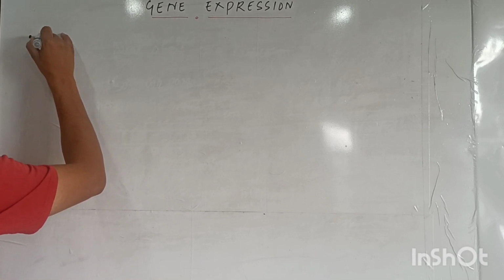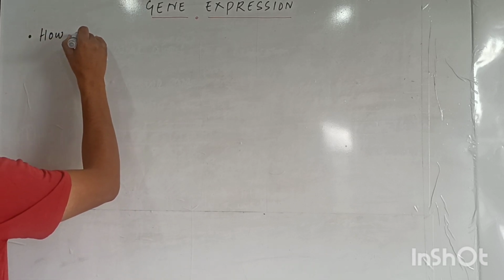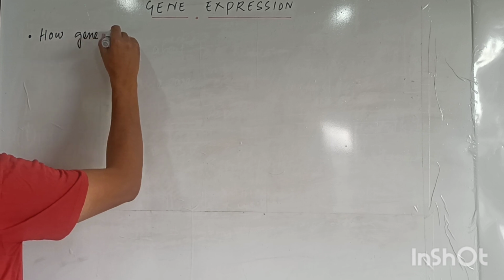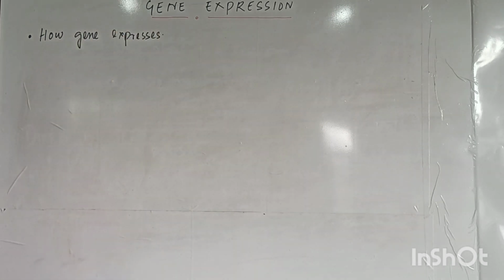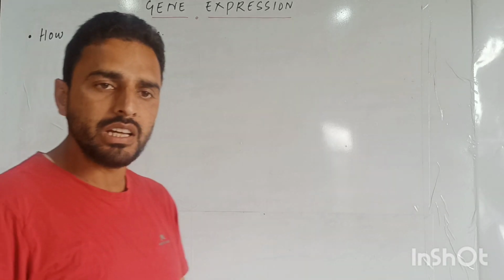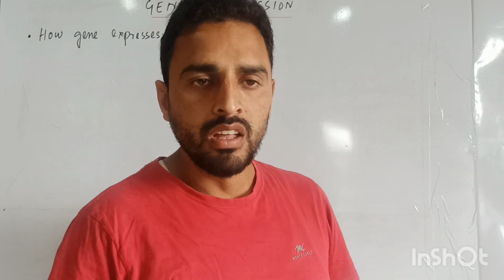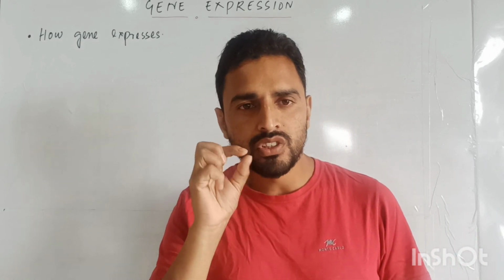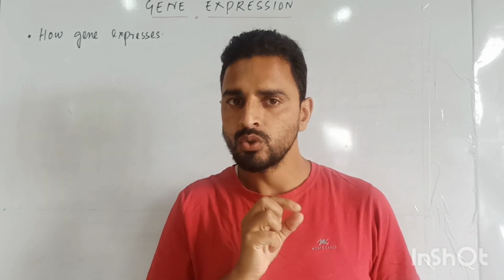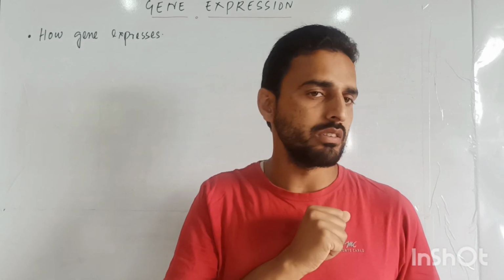The definition of gene expression is how a gene expresses. This is a simple definition of gene expression. In other words, we can say that genes form proteins to express themselves.